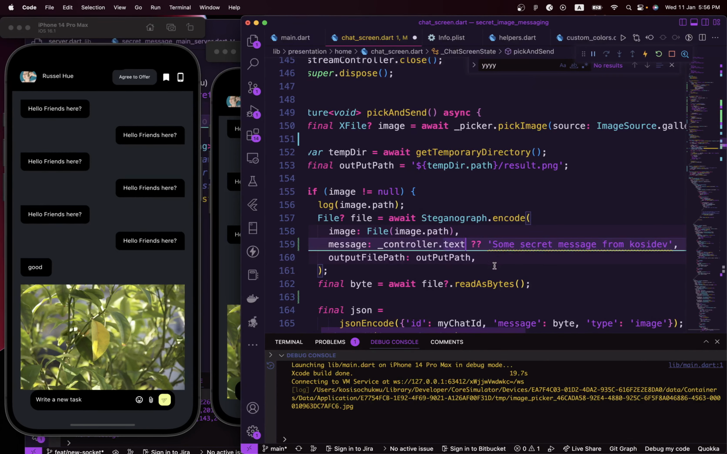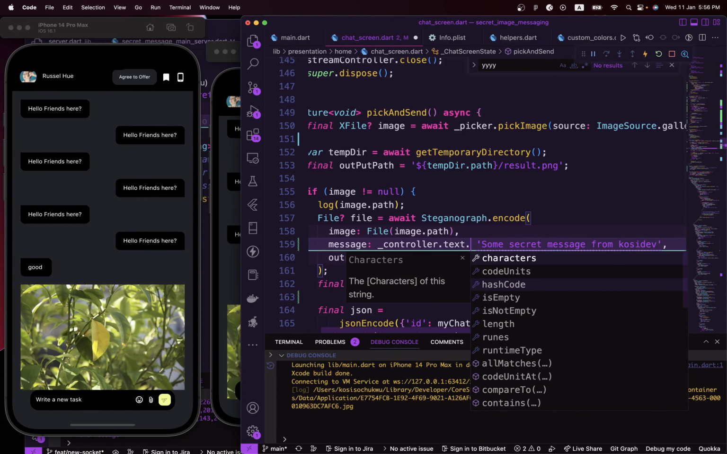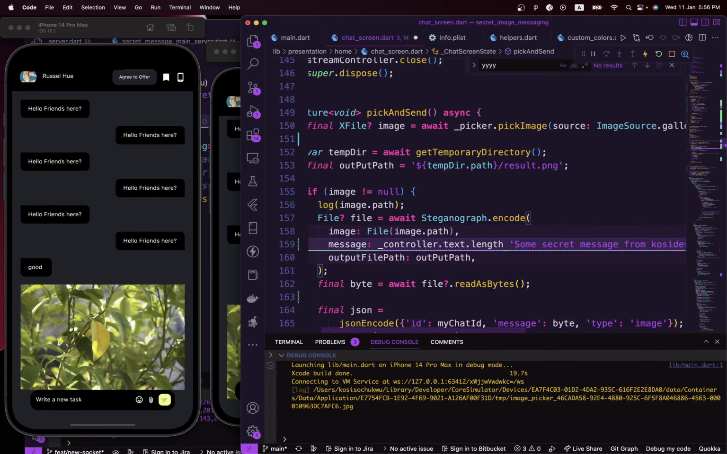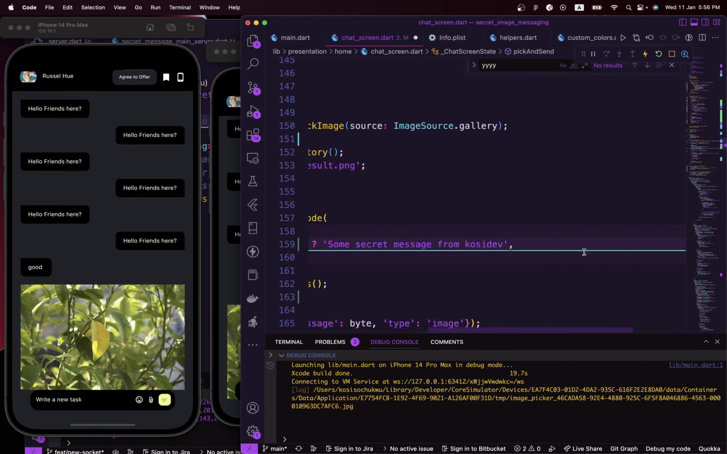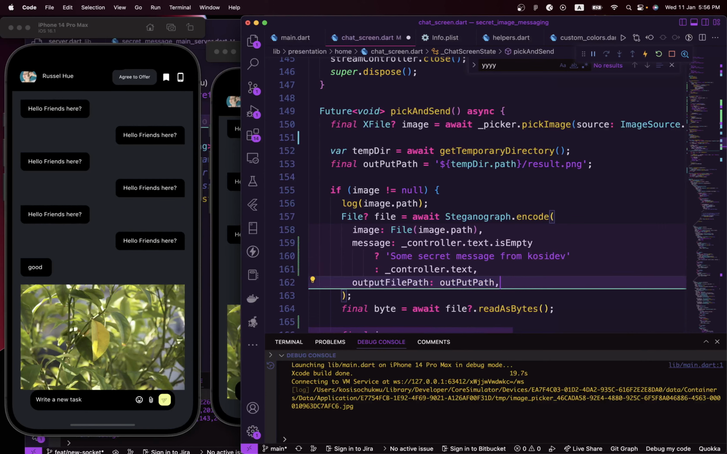Else what we are going to do is to say if this dot length, or basically say if it's not empty. If it's empty, go ahead and use this message. But if it's not empty, go ahead and use the message the user typed by themselves and send it to whoever they want to send it to.